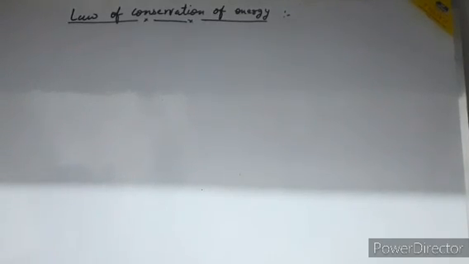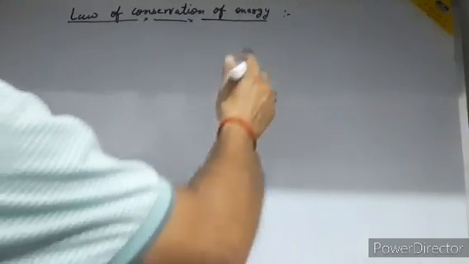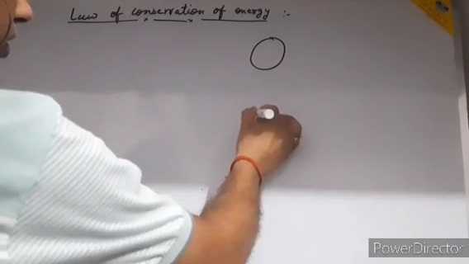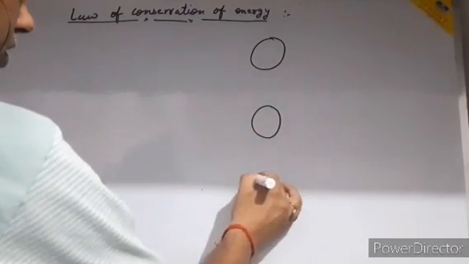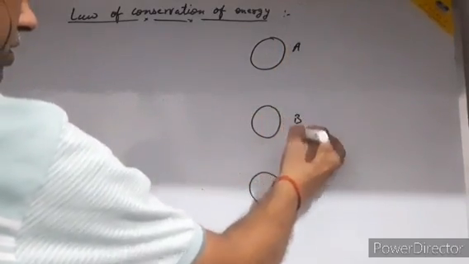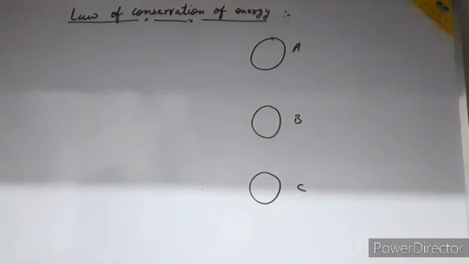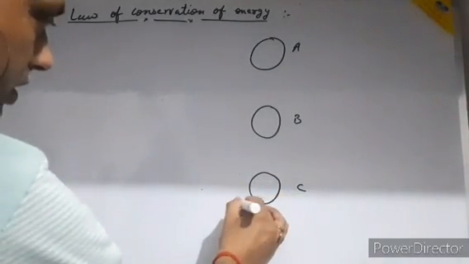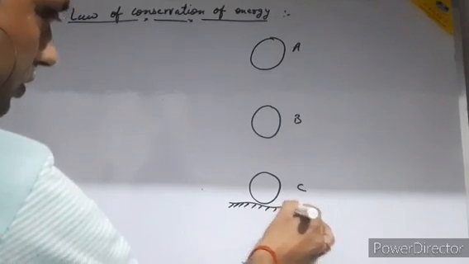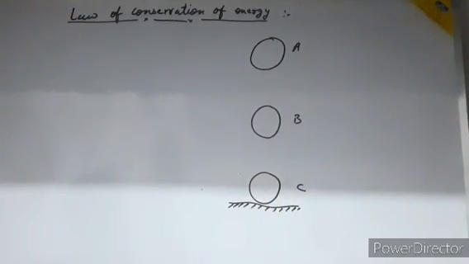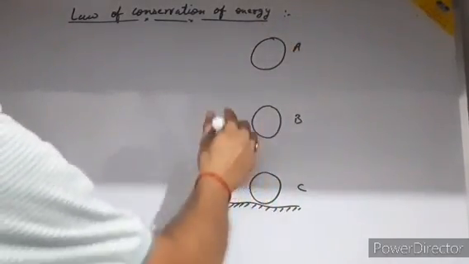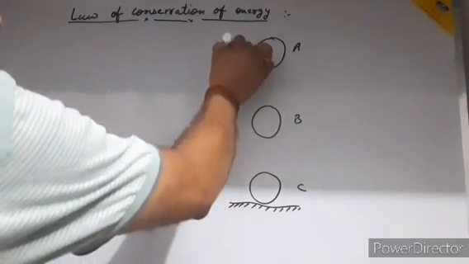I'm taking a ball here, at three different places, and I'm giving them the names A, B, and C. My point C is very close to the ground. The total height of the ball from point A to the ground, I am taking as H.